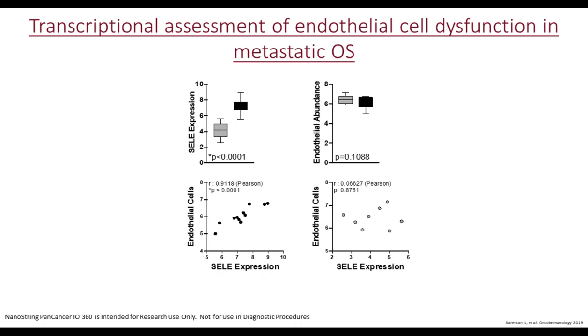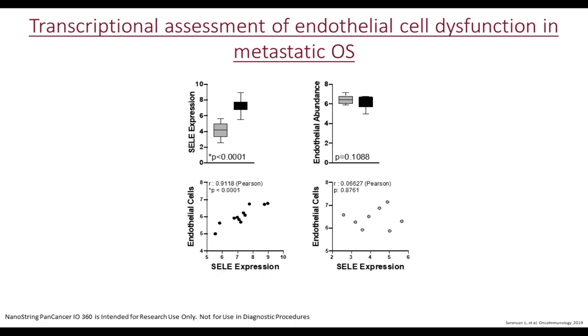So we chose E-selectin as a surrogate marker for activation. E-selectin is expressed exclusively in endothelial cells, and it's transcriptionally upregulated in response to inflammation. So this serves as a marker of an activated and functional endothelium.